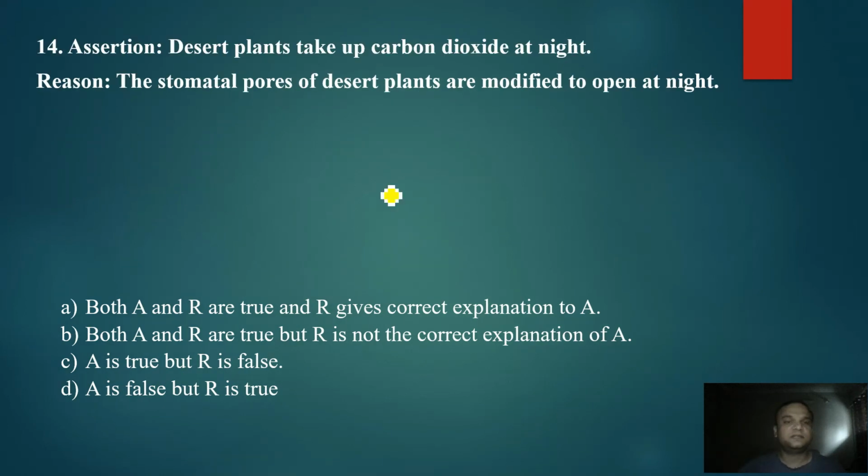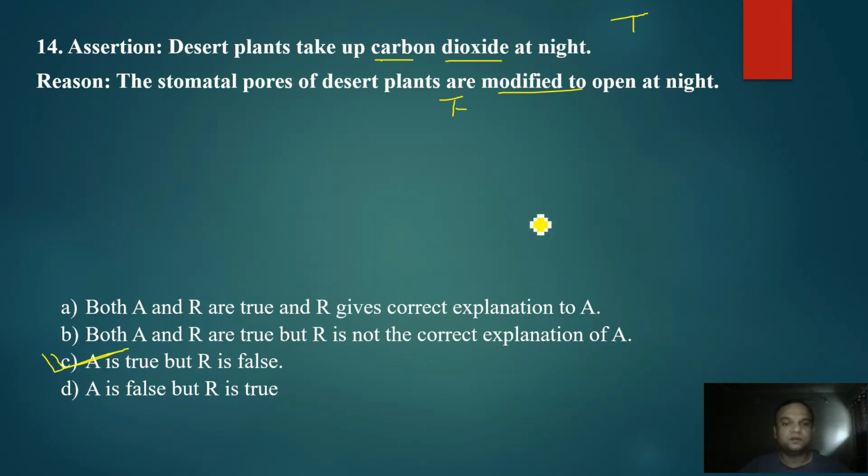Question number 14 says that desert plants take up carbon dioxide at night. Okay, desert plants adapted themselves like that so they can prevent the loss of water during the daytime. So they take carbon dioxide during the night when the stomata are open. But reason says that the stomatal pores of the desert plants are modified to open at night. Stomatal pores are not modified to open at night, but they anatomically are like that. So that is why this is a false statement. So here we will say option number C, that is A is true, but R is false.